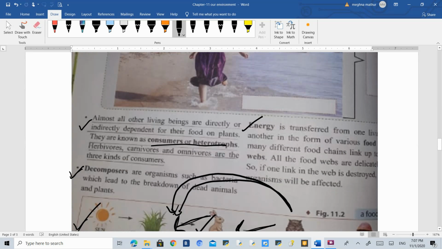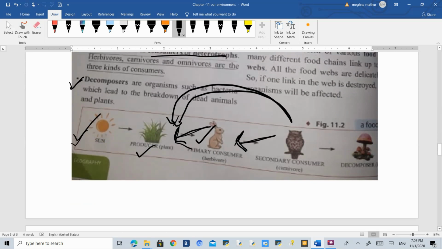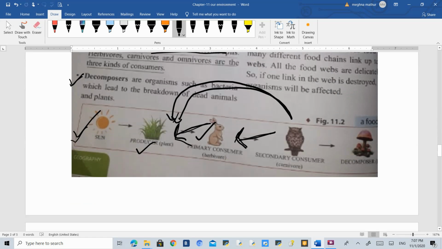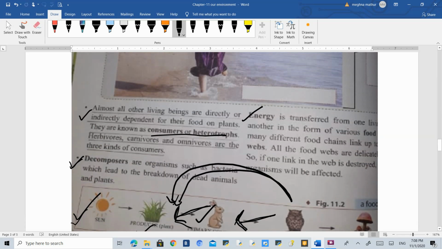Consumers are also called heterotrophs. You can understand from this diagram also: with the help of the sun, producers are producing their own food. Then herbivorous animals are feeding on plants as their food. Carnivorous animals are feeding on herbivorous animals for their food. So we can say that herbivores are directly and carnivores are indirectly related to the producers. So these are called consumers or heterotrophs.